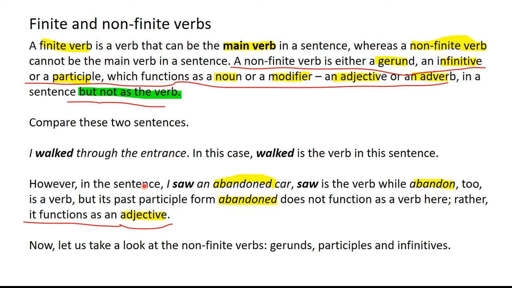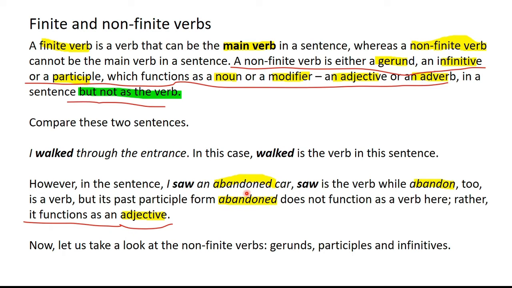Now compare this sentence with the second sentence. I saw an abandoned car. Look at this. I is the subject, saw is the verb, the finite verb. It is the finite verb because it is the main verb and is perhaps the only verb in this sentence. An abandoned car. Now abandoned is technically a verb and its past form is abandoned and its past participle form is also abandoned.